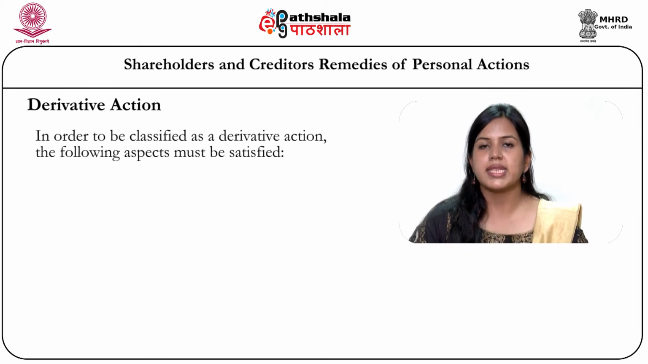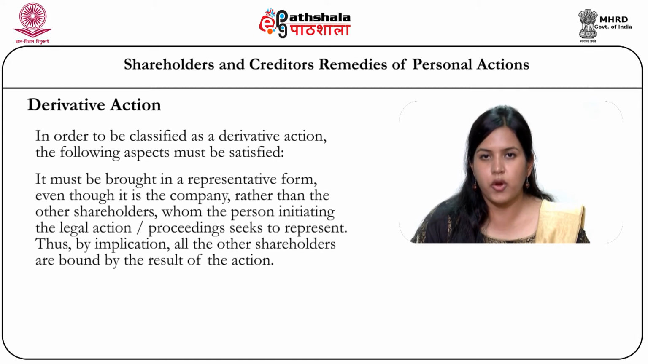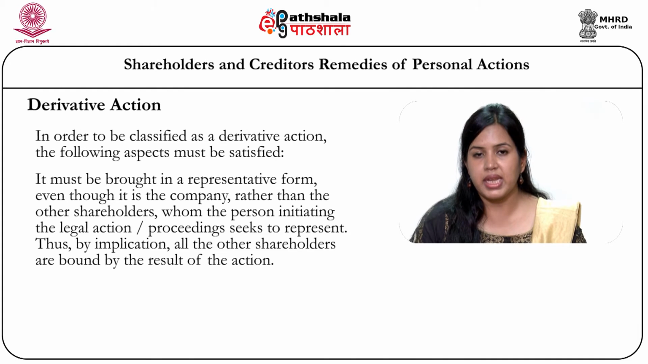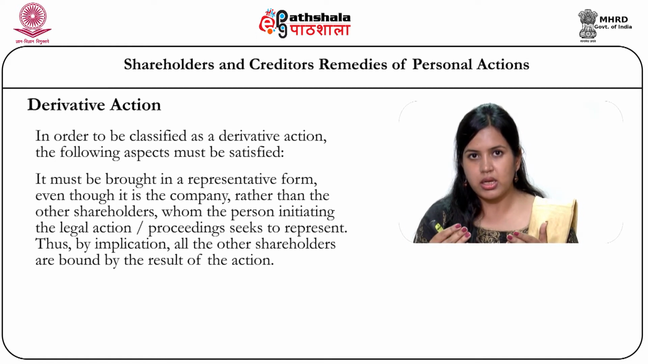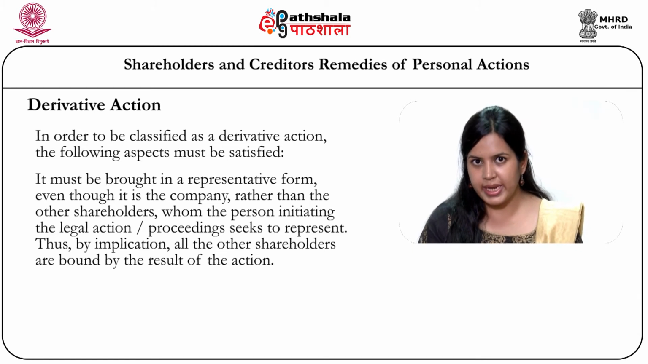Now, in order to be classified as a derivative action, the following aspects must be satisfied. Firstly, it must be brought in a representative form, that is, though it is the company rather than the other shareholders whom the person initiating the legal action or proceeding seeks to represent, by implication all other shareholders are bound by the result of the action. That is, a group of shareholders came together and filed a suit in a representative form. Here, whatever be the result of that action, all the shareholders will be affected by it.